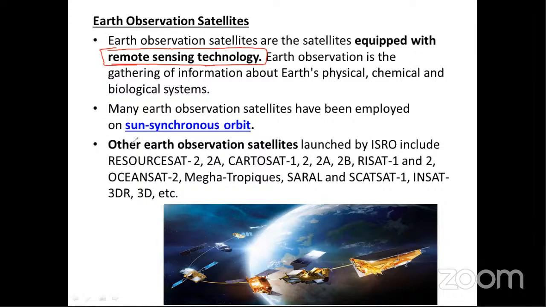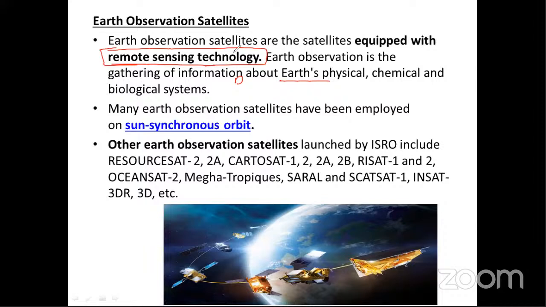So Earth observation is the gathering of information about Earth's physical, chemical, and biological systems. Whatever information is required, such as which part of the Earth has denser vegetation, which part has very high temperature, or where a cyclone is forming, we all get this information with the help of Earth observation satellites.